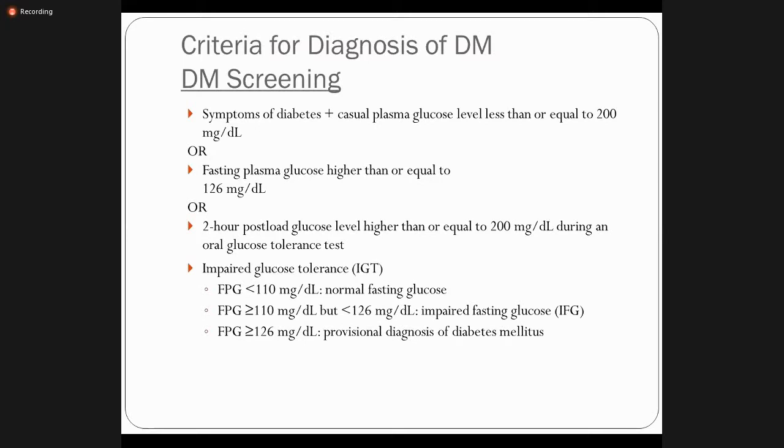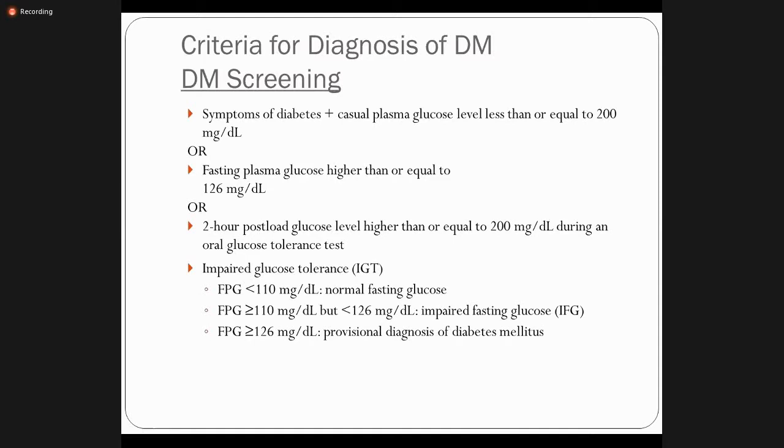Or fasting plasma glucose higher than or equal to 126 milligram per deciliter. We have already discussed in the previous slide that normally fasting sugar level is 100 to 110.